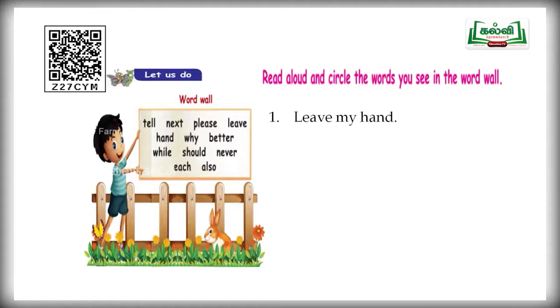Leave my hand. Look at the word leave, whether it is in the word wall. Very good. It's there in the word wall. And your next word is hand. It's also in the sentence. So, you are supposed to circle the words leave and hand in this first question.